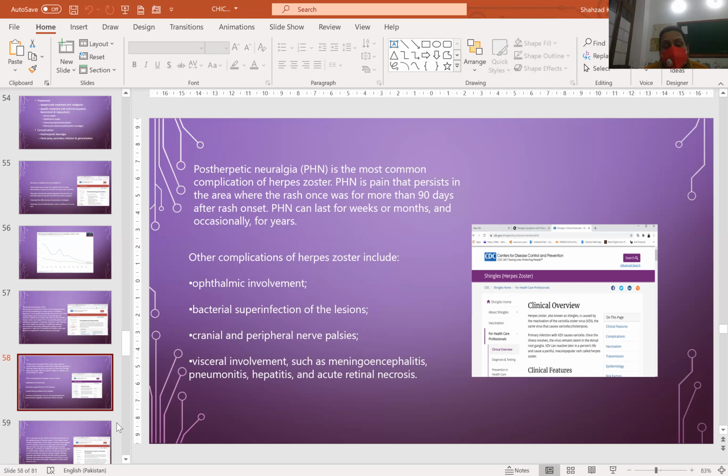The other complications of herpes zoster include ophthalmic involvement, bacterial superinfections of the lesion, and cranial and peripheral nerve palsies. Visceral involvement such as meningoencephalitis, pneumonitis, hepatitis, and acute retinal necrosis are also included.